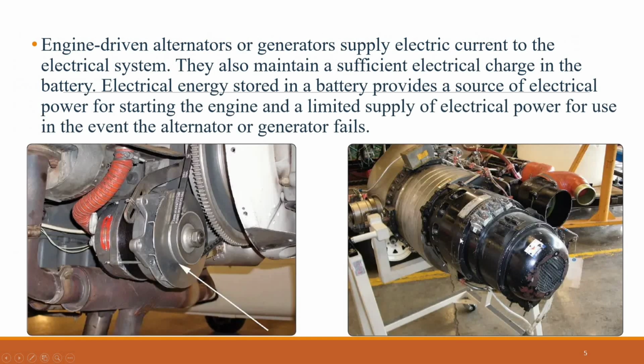Engine-driven alternators or generators supply electric current to the electrical system. They also maintain a sufficient electrical charge in the battery. Electrical energy stored in a battery provides a source of electrical power for starting the engine and a limited supply of electrical power for use in the event the alternator or generator fails.